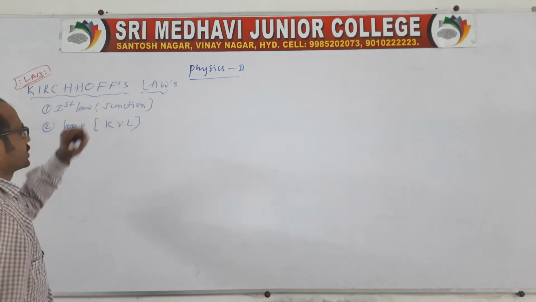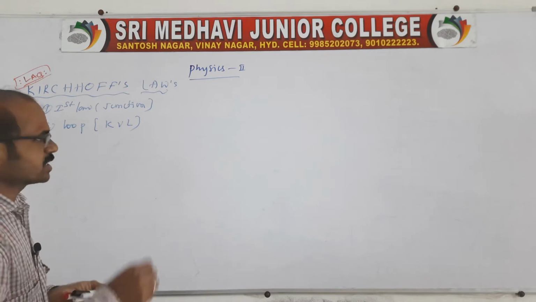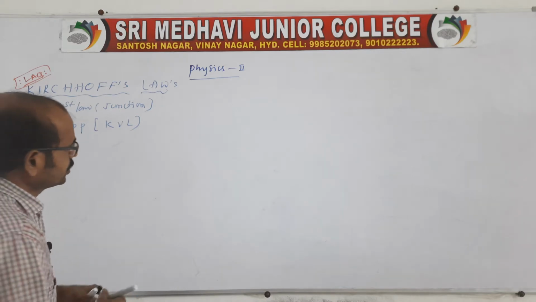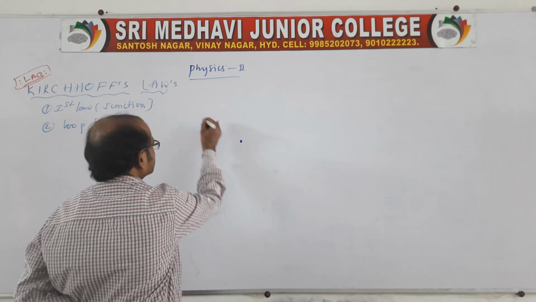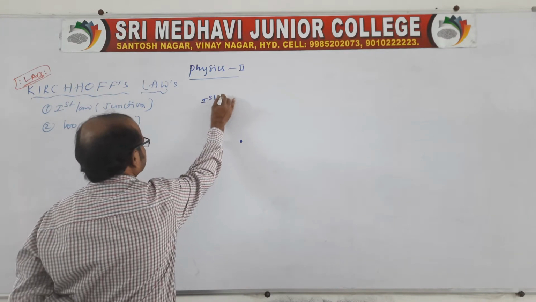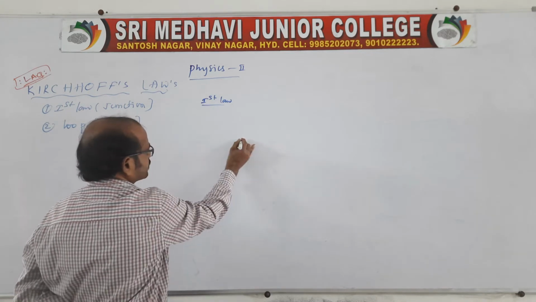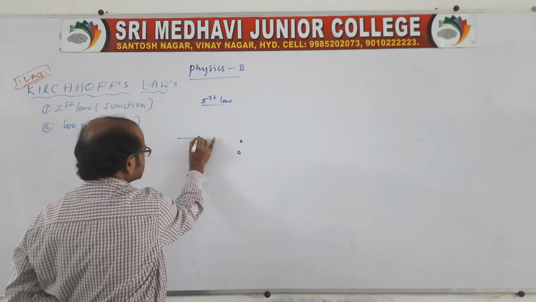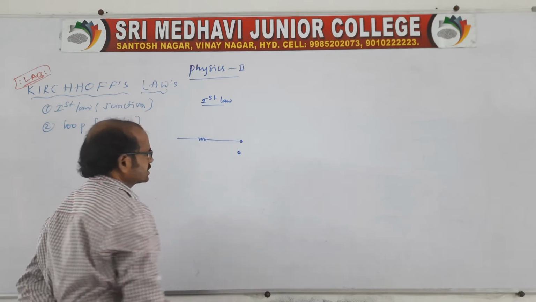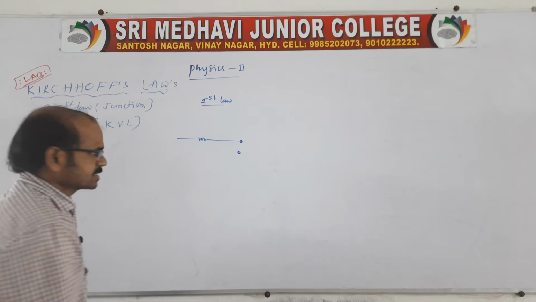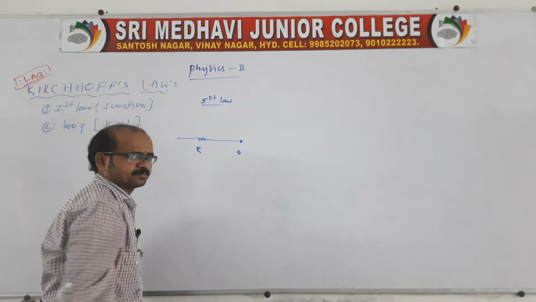Sir, what will be the junction law? See, I want to say about the junction law. Suppose you take one junction. This is about the first law I am telling. You take one junction O. At this junction, one resistance is connected. The resistance is, you say, capital R.